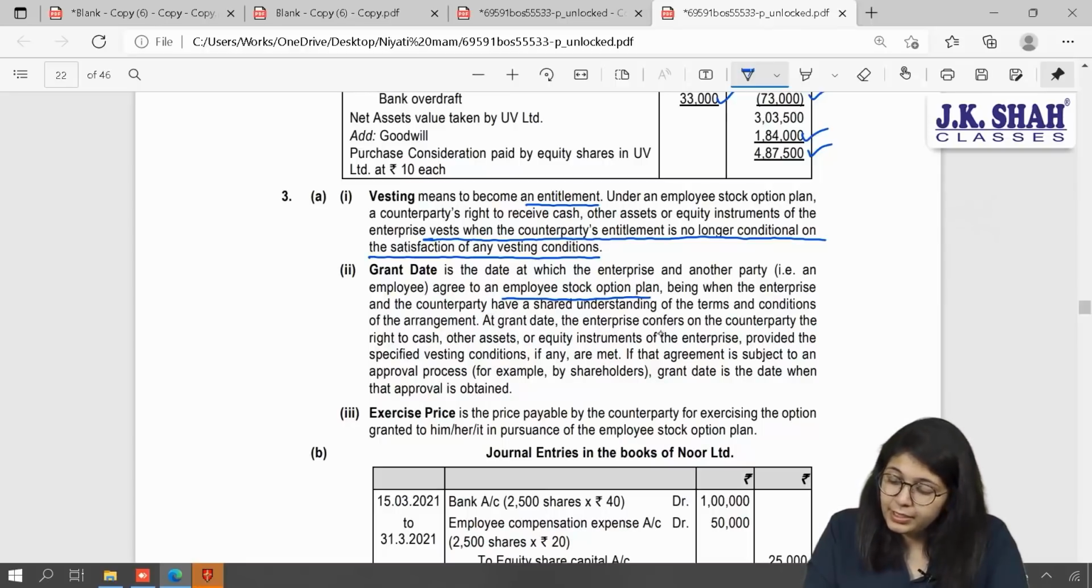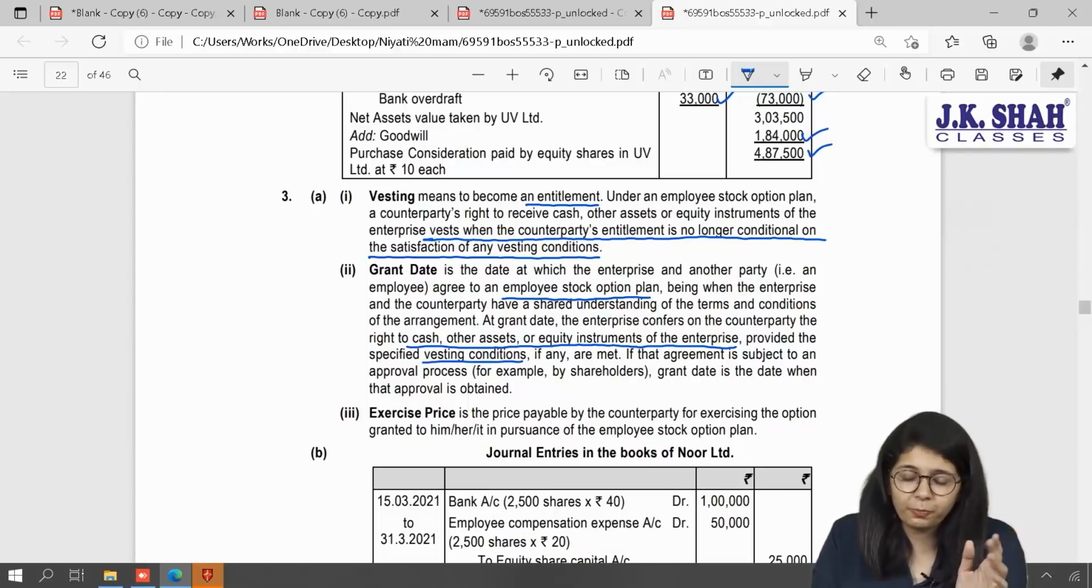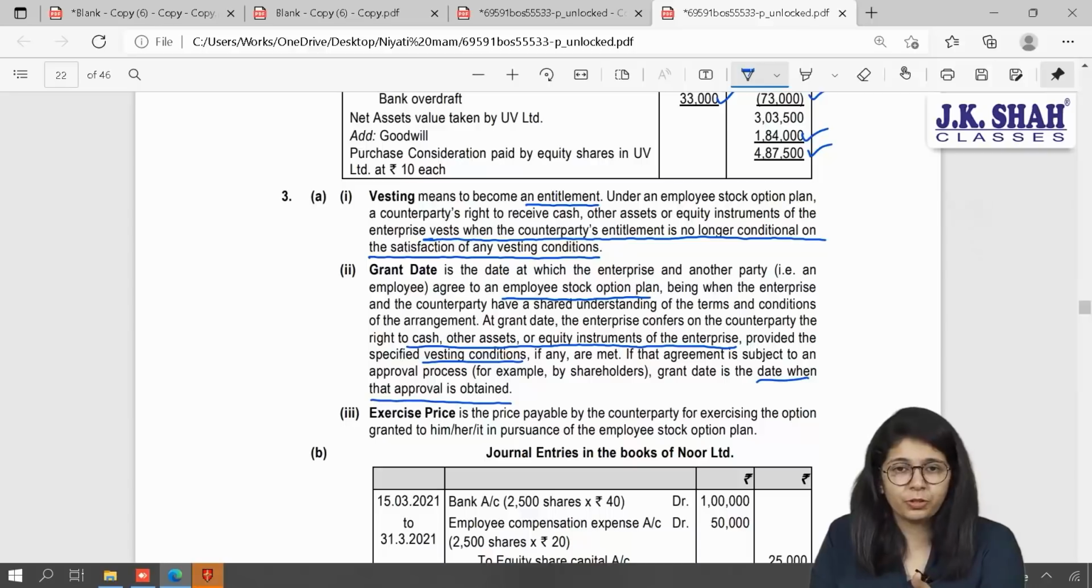At the grant date, the enterprise confers on the counterparty the right to cash or other assets or equity instruments of the enterprise, provided the specific vesting conditions, if any, are met. So on the grant date itself, they will tell you what is the condition to be fulfilled. If you fulfill it, you will get the ESOP. If that agreement is subject to an approval process, for example by shareholders, grant date is the date when that approval is obtained.